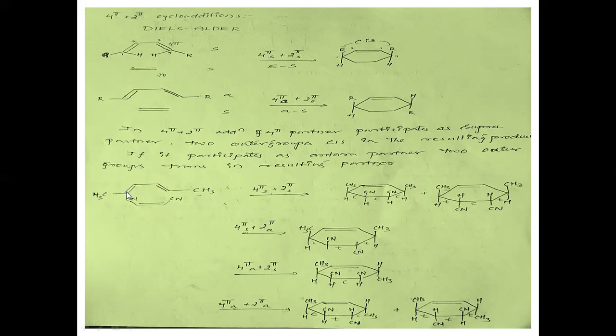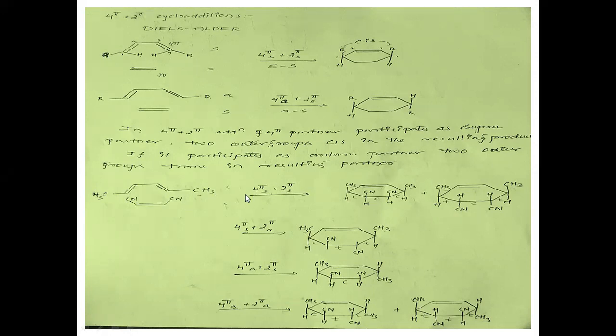At the second position a double bond is there, that is trans type, and at the fourth position we have a double bond, which is also trans. Now let us see the trans, trans case here. These two methyl groups are the outside substituents. If it is suprafacial, they should remain on the same side in the product. And here we are taking a cis dicyano-substituted ethene, 1,2-dicyano ethene. So these two are on the same side, that is a cis fragment.